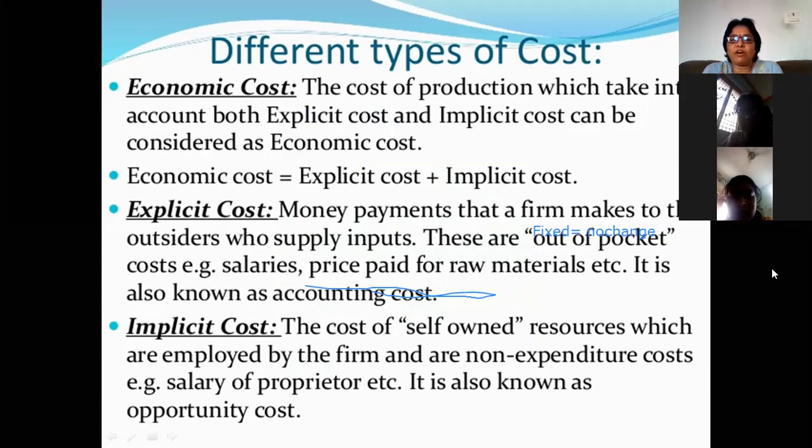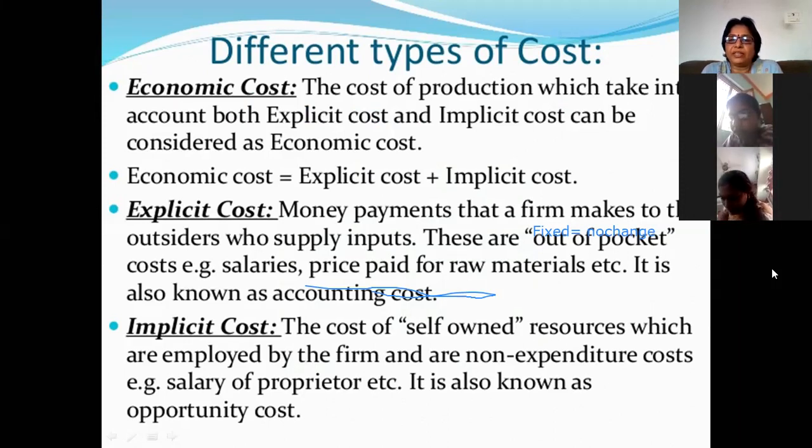It is the addition of explicit cost and implicit cost. Explicit cost means costs arising from outside factors. Implicit cost means the cost incurred within the production, inside the company.